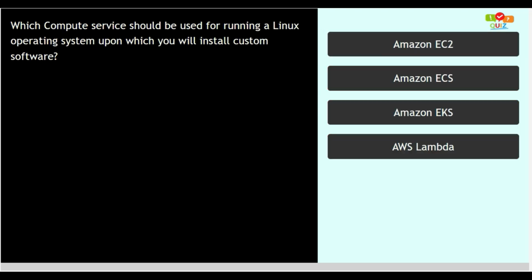Question number 3. Which compute service should be used for running a Linux operating system upon which you will install custom software? You have 4 options. This is option number 1, this is option number 2, this is option number 3 and this is option number 4. You have 10 seconds to answer the question. Your timer starts now.